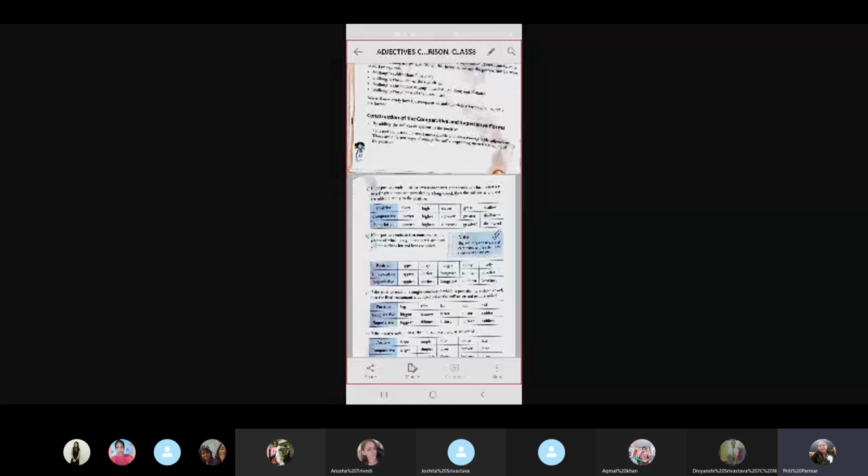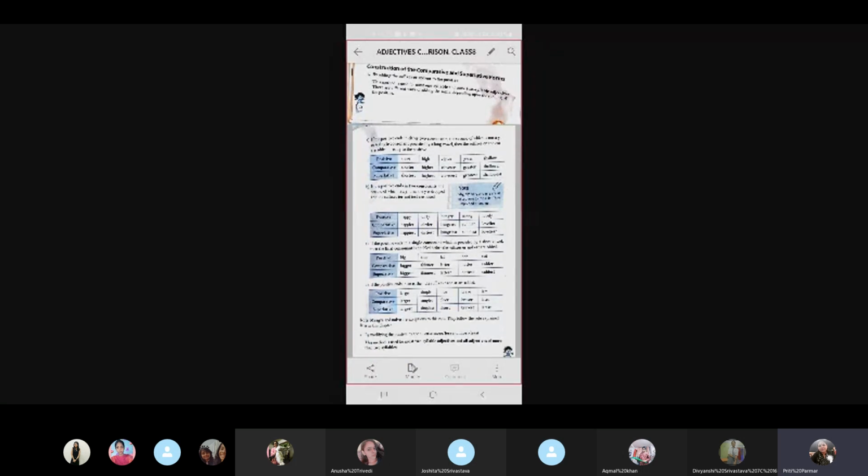Now, many a times, if the positive ends in a consonant followed by a Y, then Y is dropped and the suffix IER or IEST is used. Now see, happy. It has two consonants, that means none of the last two letters is a vowel. Happy, PY is the last two letters. So in that case, Y is dropped and IER is used. So happy will change into happier and happiest. And you can see the spelling which is changing. Dirty, Y is dropped and IER is added in the comparative and IEST in the dirtiest.